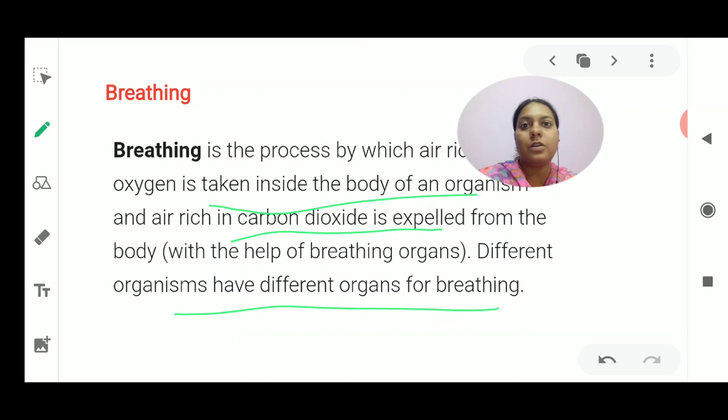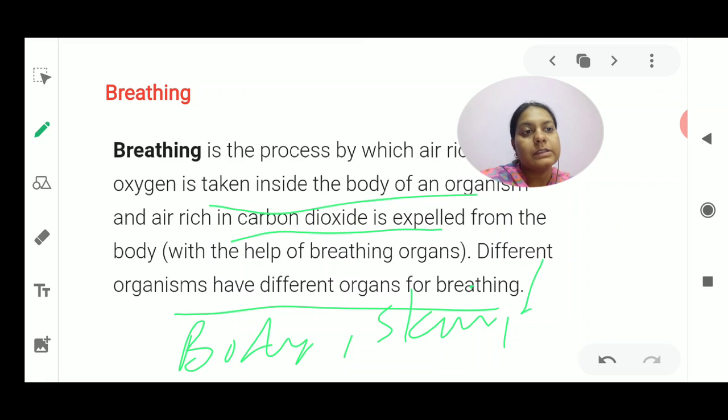Different organisms have different organs for breathing, as we discussed yesterday: in amoeba it is the general body surface, in earthworm it is the skin. So the body surface, the skin, the gills, all these are various organs.